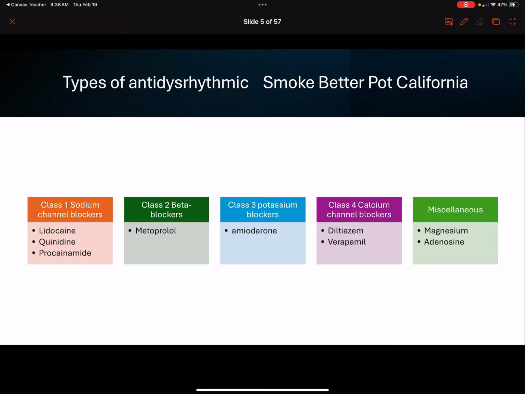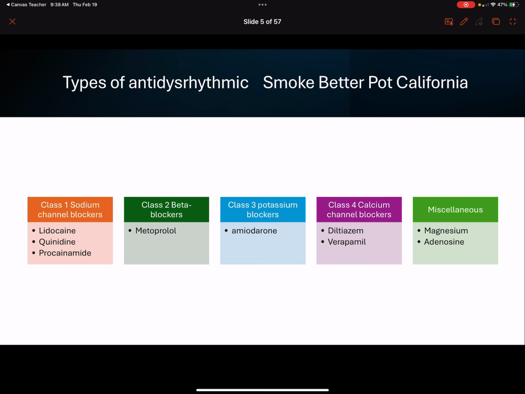However, there is some pretty recent good evidence showing that beta blockers in patients that have any type of heart failure can actually significantly increase mortality. So we don't necessarily want to use them in those patients, but we do see them used in emergency medicine for rate control, particularly in acute settings like tachycardias and AFib with RVR, as well as patients that have aortic dissections that need rate control.